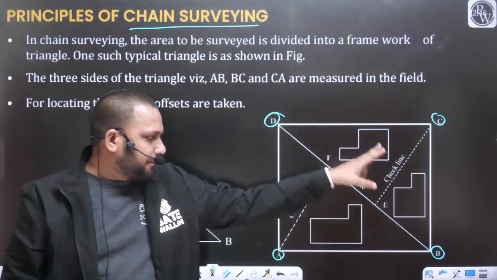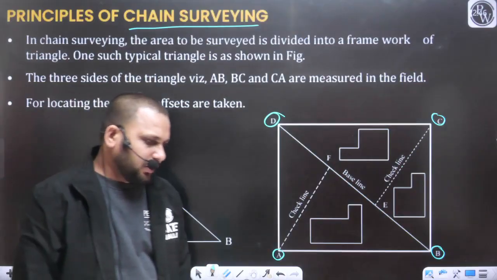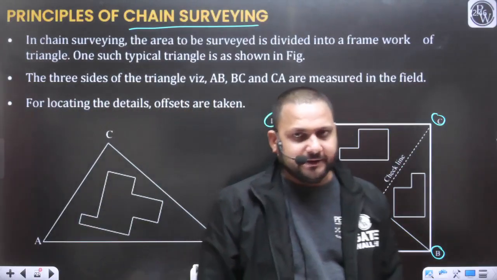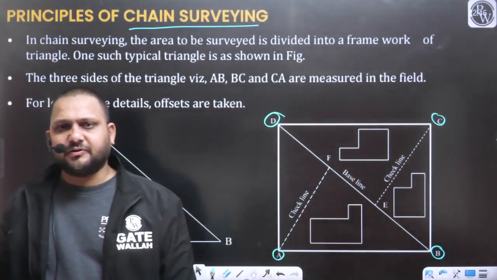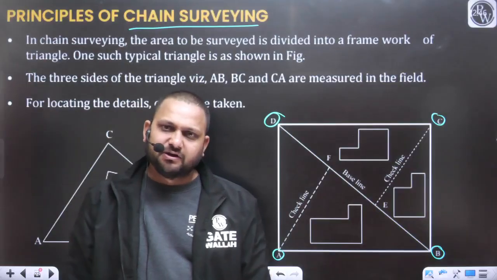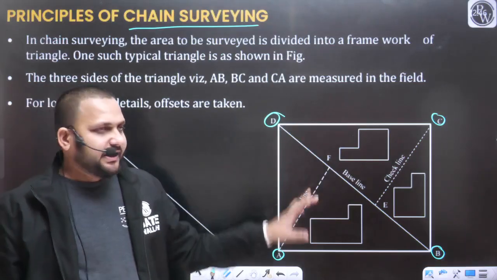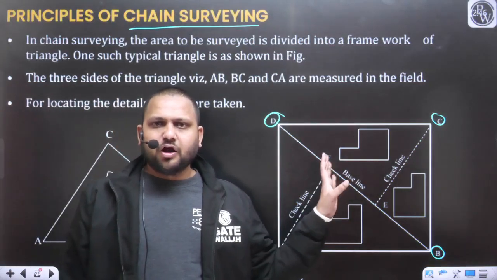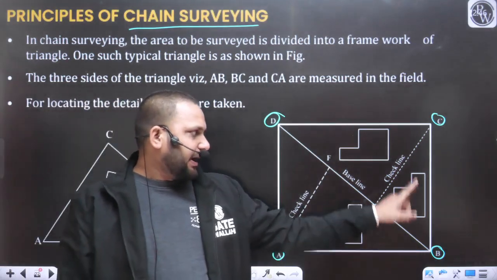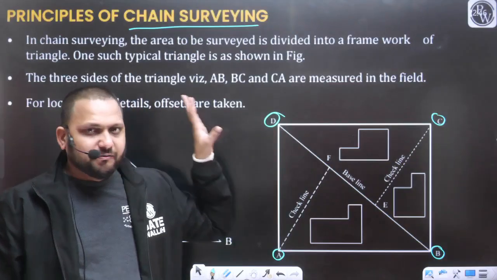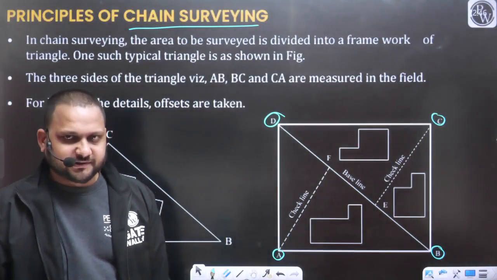By defining the points A, B, C and D. With respect to a fixed reference point, first we can locate the points A, B, C and D. We will install a wooden peg at point A, at point B, at point C, at point D. We have already discussed that.